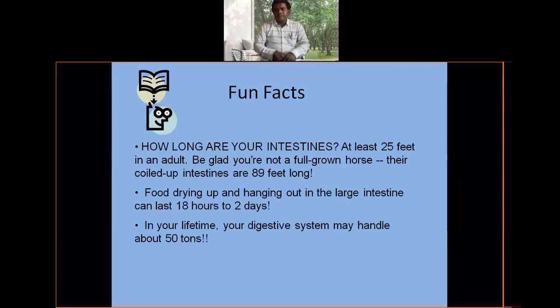Next, food, from drying up to hanging out in the digestive tract, can take 18 hours to 2 days. In your lifetime, your digestive system may handle about 50 tons of food material to be digested by our digestive tract. Got my concept? 1 ton is equal to how much? Anybody can say?